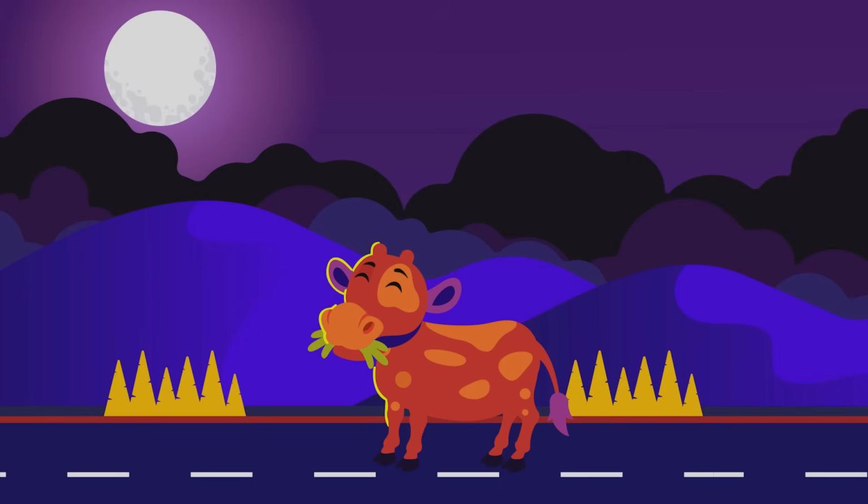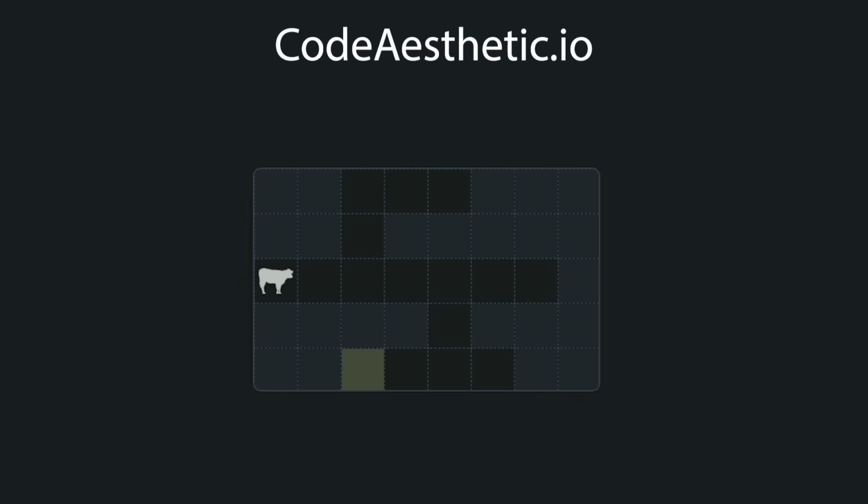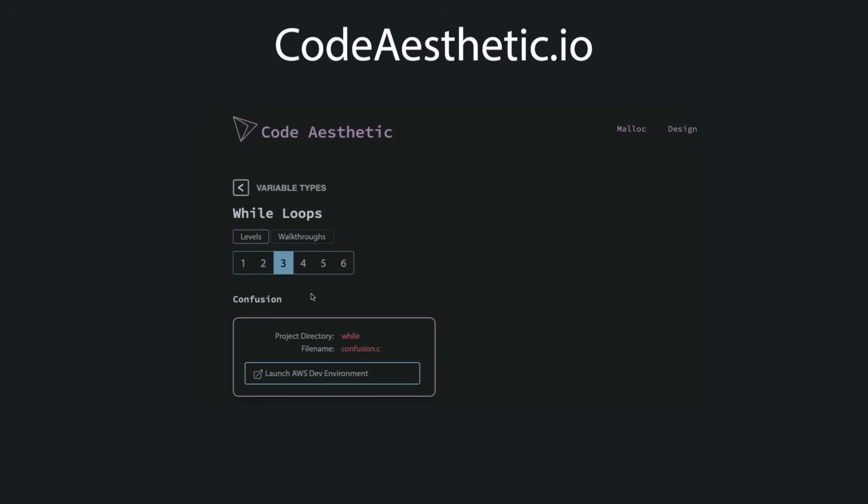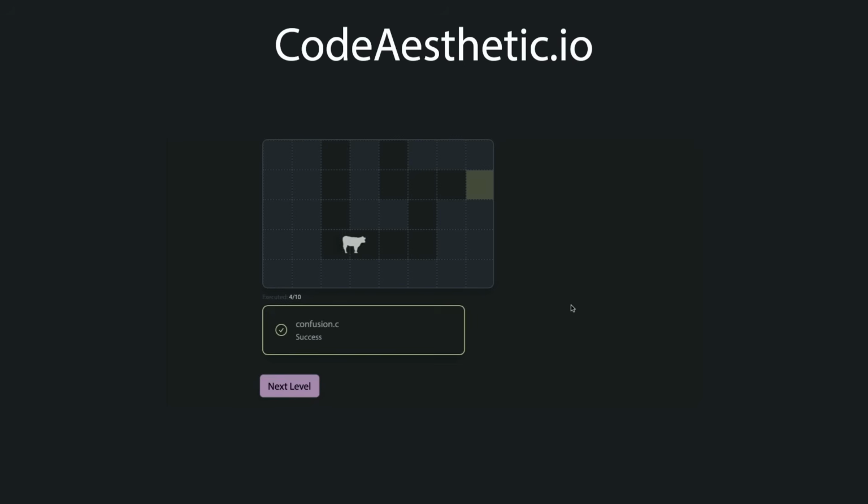Gary, the cow, has returned on codeaesthetic.io. He got himself stuck in a corn maze and needs your help. Gary has just enough signal to send and receive text, so he sent you a final pleading moo. You found the maze plans filed with the city, and you need to send him exact instructions on how to get out. Using while loops, you can send exactly the correct steps he needs for salvation. Just with what I've shown you so far, you should be able to complete the first 3 experiments where you help set him free.